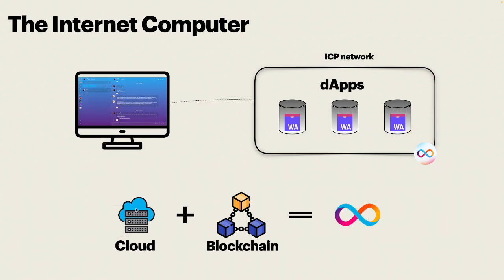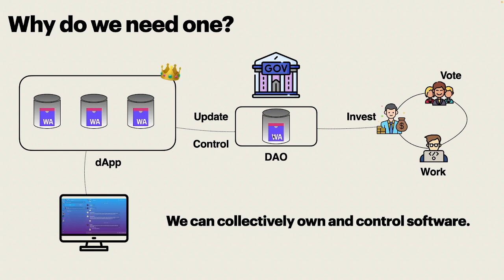The internet computer is a decentralized cloud. You can think of it as a mix between a cloud and a blockchain. The cloud is necessary for running applications, and the blockchain part is necessary for the decentralization of this cloud. On the internet computer, you can build decentralized applications, also called dApps. Decentralized applications are applications that are owned by communities and users instead of owned by big corporations such as Facebook, Google, or Amazon.